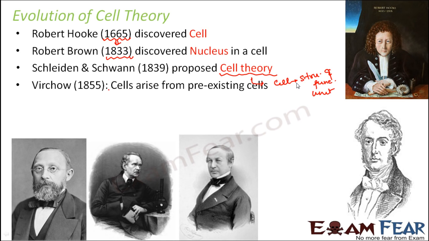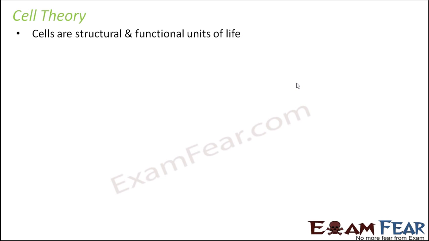Then later, different scientists discovered different parts of the cell, different components of the cell, and the cell theory came into picture in 1839, which was again modified by Virchow. So finally, what are the different postulates of the cell theory? Like today also we have a modern accepted cell theory. So what are the points mentioned in that cell theory?